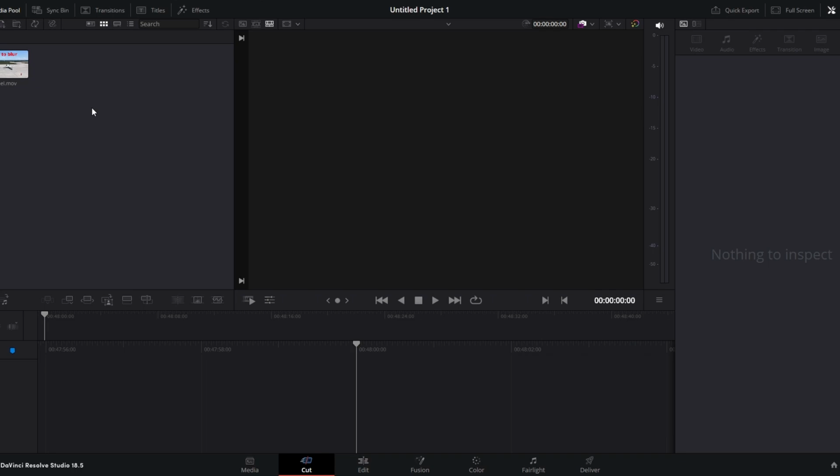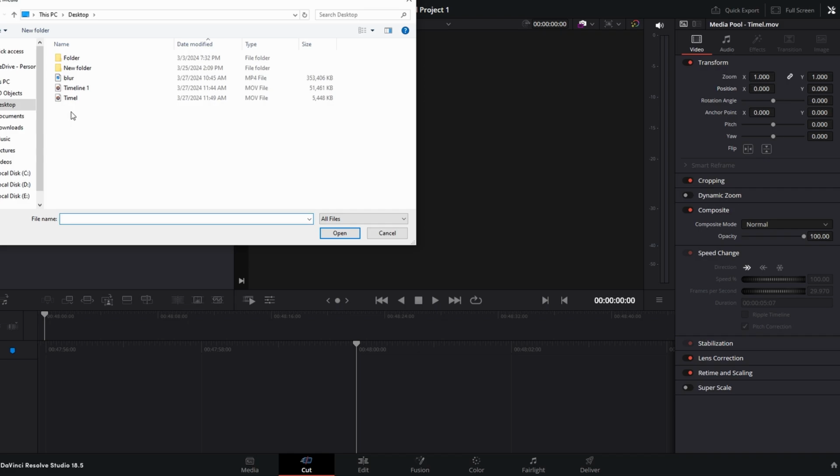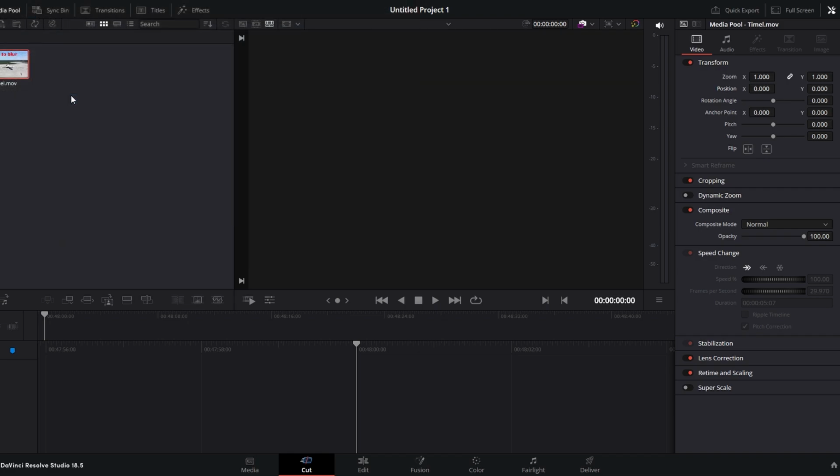Today's video, I'm going to show you how to blur text in DaVinci Resolve. Right-click in the Media Pool and select Import Media. Choose the clip containing the text you want to blur, and double-click it to load it into your Media Pool. Then drag and drop the clip onto your timeline.